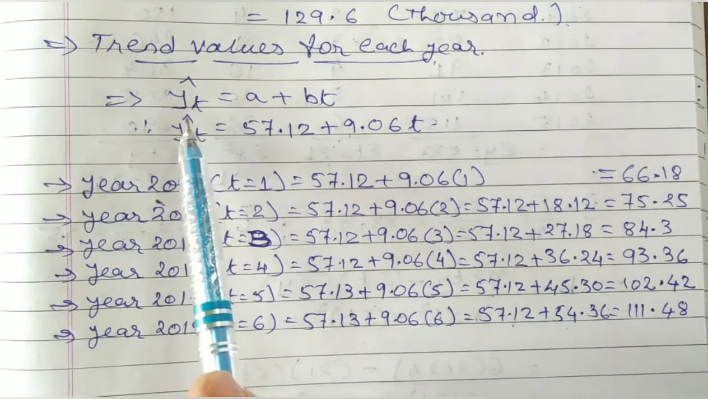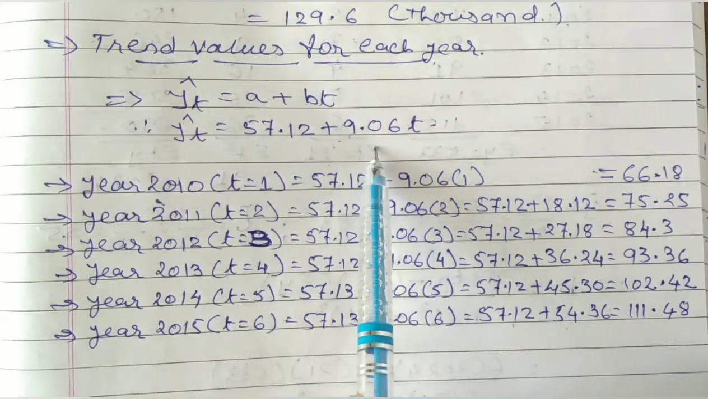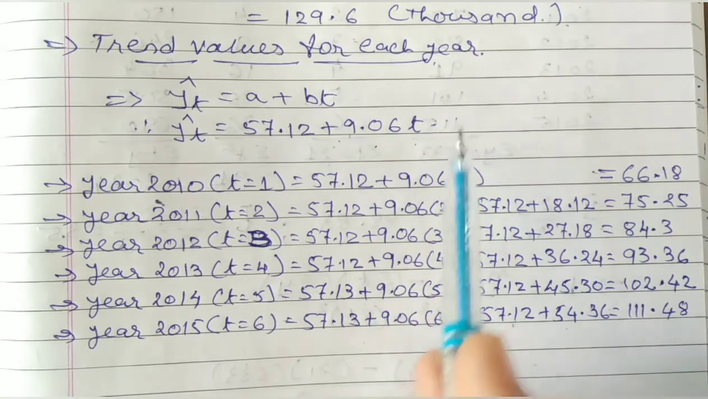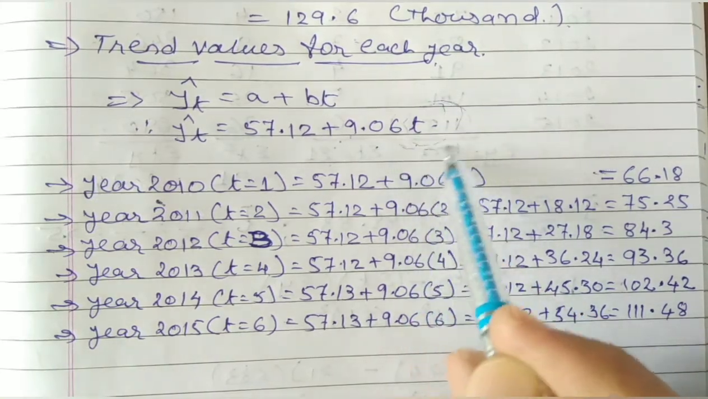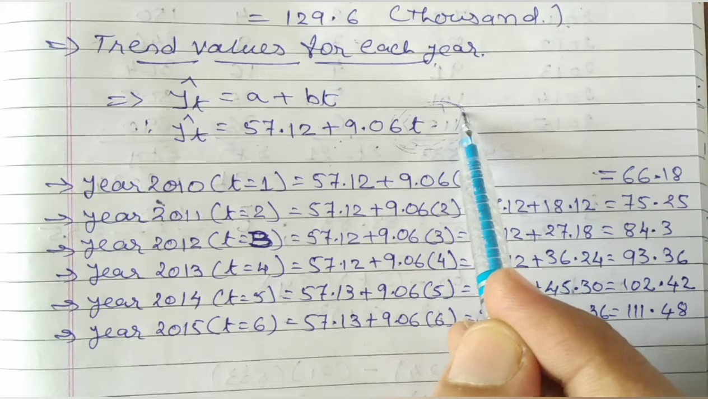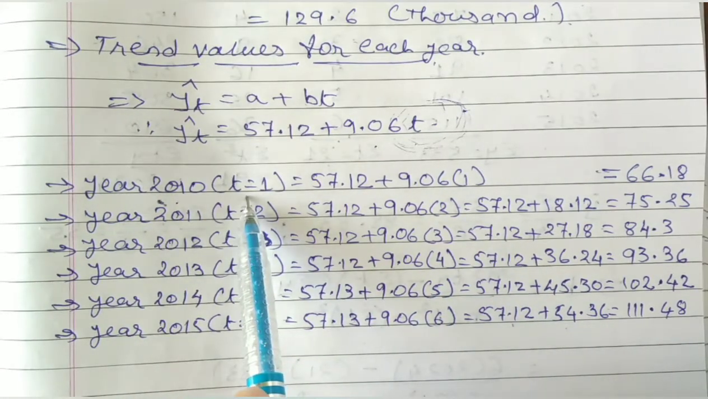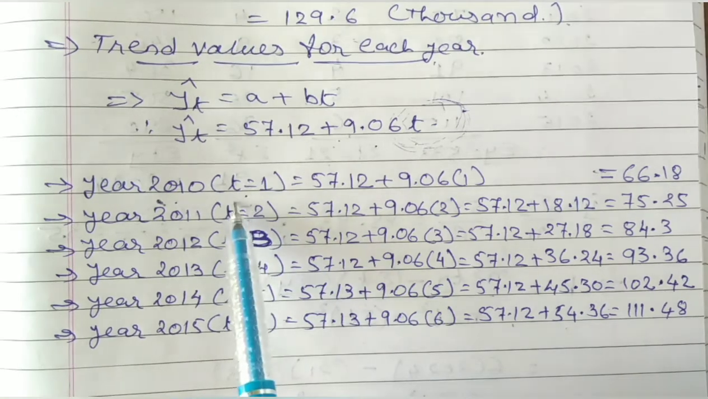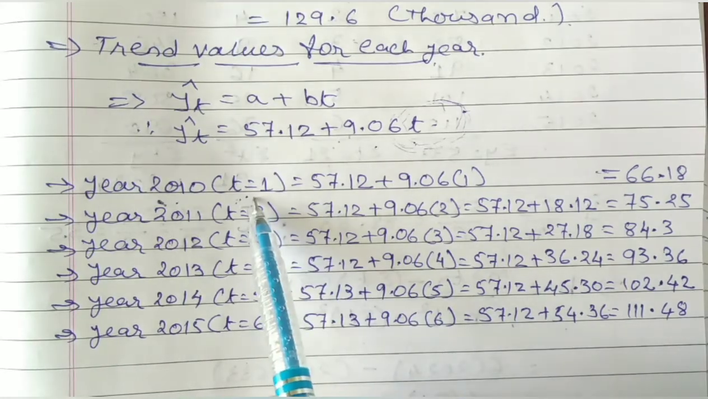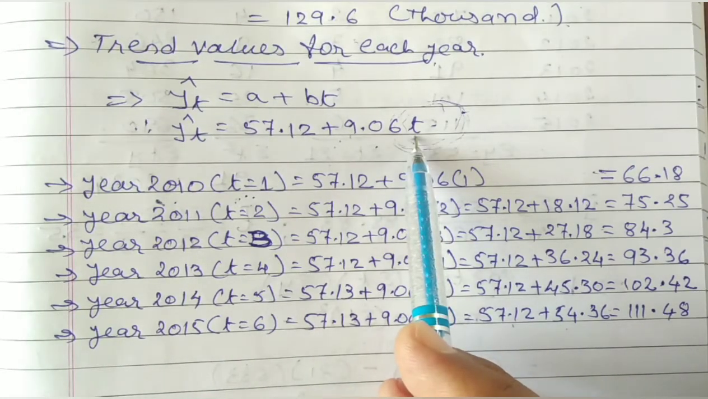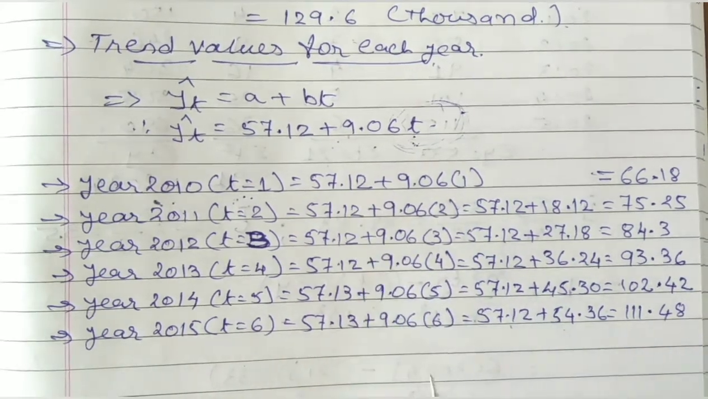See, my equation is YT cap is equal to A plus BT. The equation is ready with 57.12, 9.06 and T. To find out any value, we require only the value of T, and T is already there. For 2010, the value of T was 1. Nothing else, you don't have to do anything. Wherever you find T, just place the value of T in this equation. By placing such values, you will get the answer, and that would be your trend values.